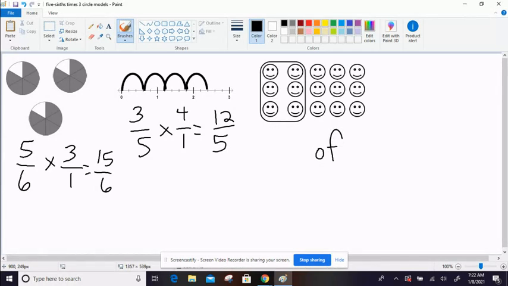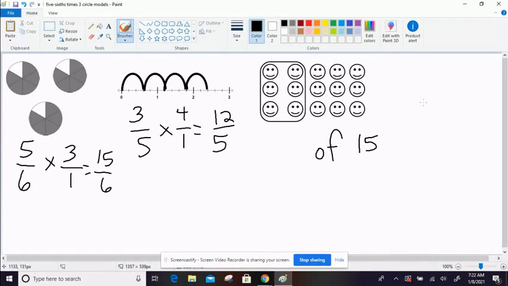Out of how many smiley faces are here total? It looks like 15, so we've got some fraction of 15. Now we need to look at the part that's inside of a box and figure out what that is. This smiley face array has 3 rows and 5 columns. It has 3 rows, top row, middle row, bottom row, and it also has 5 columns, 2 that are in the box and 3 that are not.